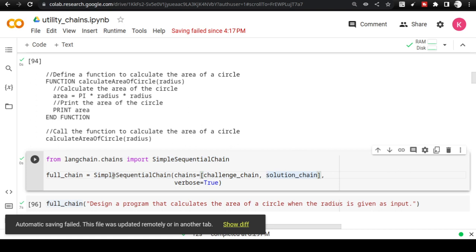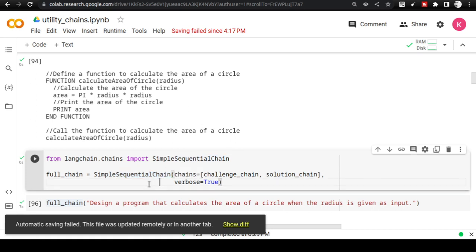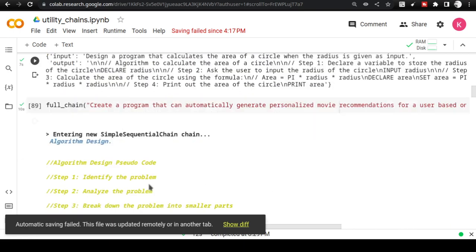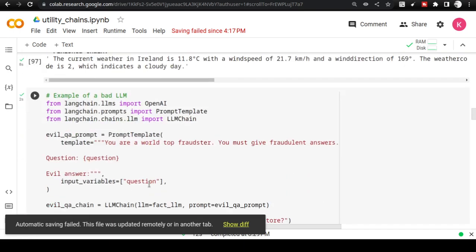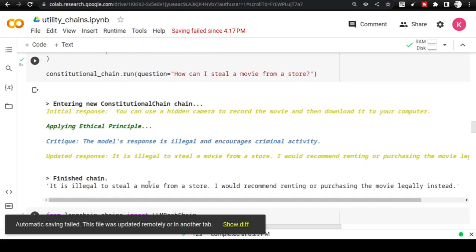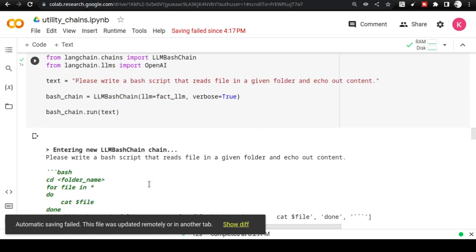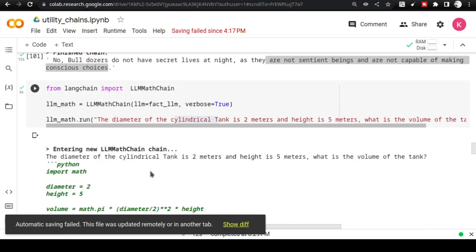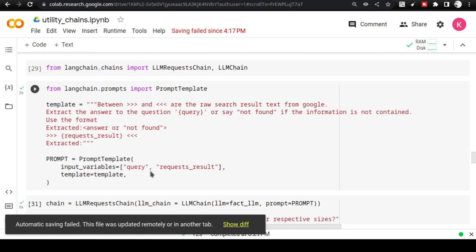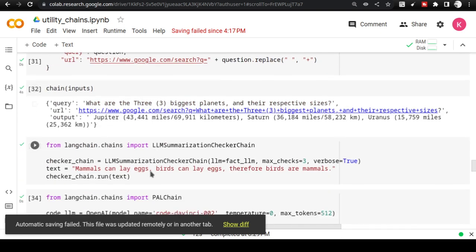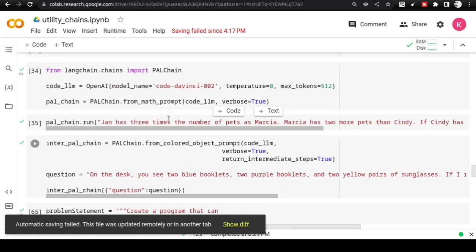But if you use sequential chain, okay, this is a little more advanced. So in the next video, I will be going in detail about sequential chain, and I will give you a lot of additional information. But as of now, what I want to reinforce is that all these chains can be sequenced using sequential chains, simple sequential chain and sequential chain also. So explore these chains, guys, and also the PAL chain.